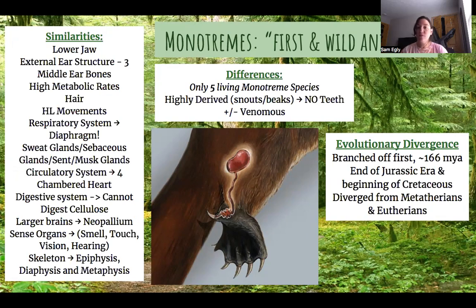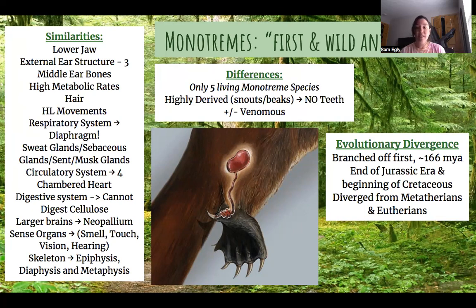So the similarities between all of these subclasses, there is a lot. Pretty much the major ones is the lower jaw, the articulation of the jaw, the bones change and shift over time. Mammals are the only vertebrates to have an external structure, the pinna of the ear, to intercept sound waves. They also contain three middle ear bones, a quadrate, articular, and angular. Their hyaline movements, the perisagittal plane, versus how reptiles move, containing a diaphragm in the respiratory system is very unique just to mammals. Of various glands that are produced.